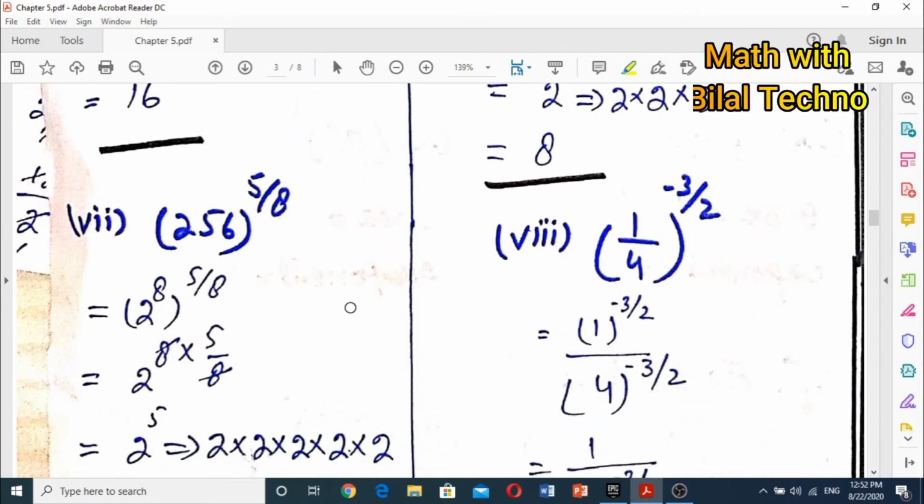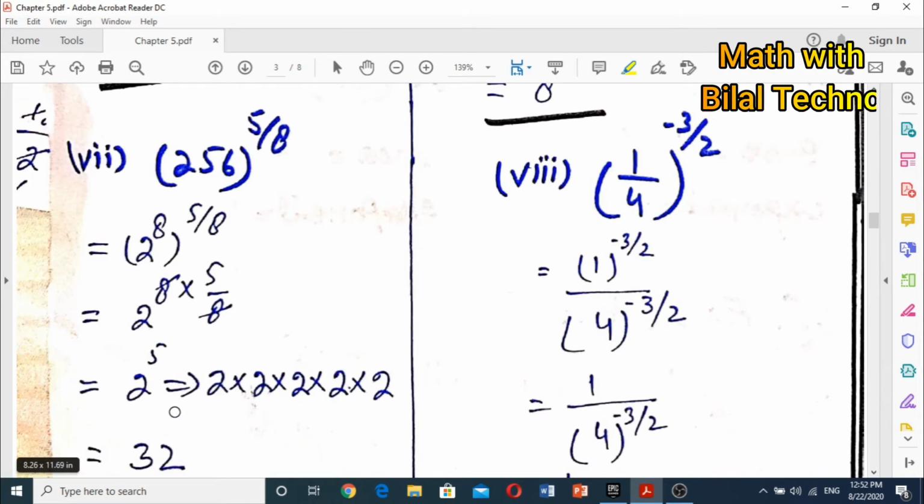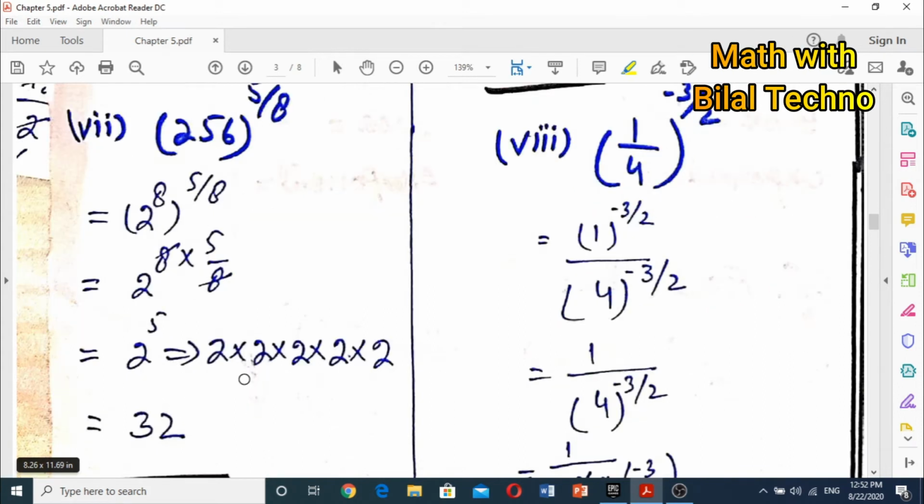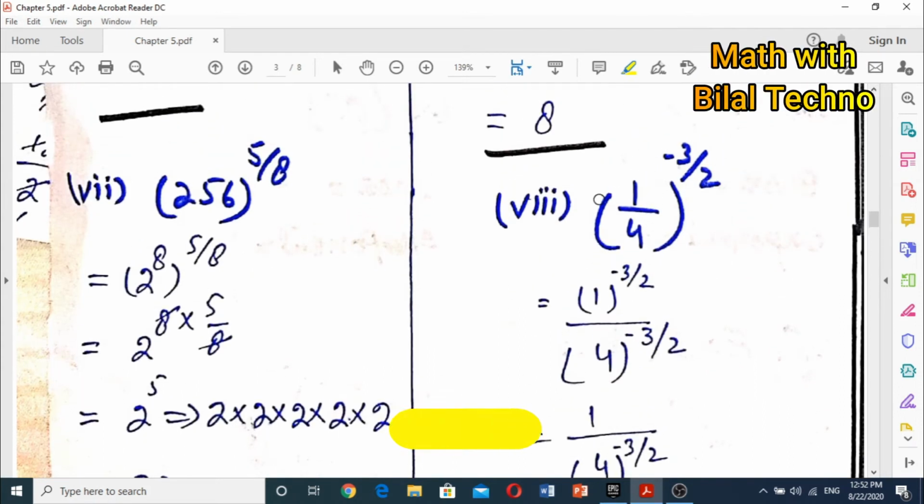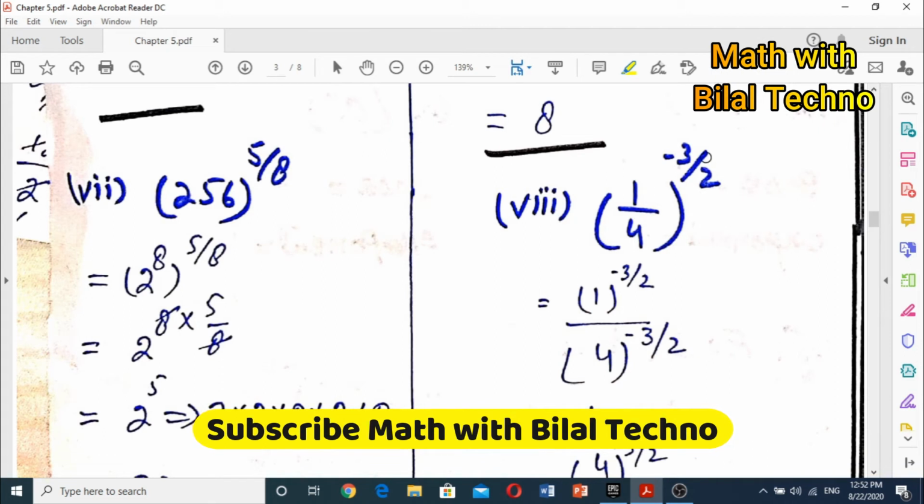So the seventh question is 256 raised to power 5 by 8. 256 is also written in the form of 2 raised to power 8. So 5 by 8 is multiplied by 8 and the answer will be 2 raised to power 5, and the final answer is 32. So the next question, number 8, is 1 by 4 raised to power minus 3 by 2.